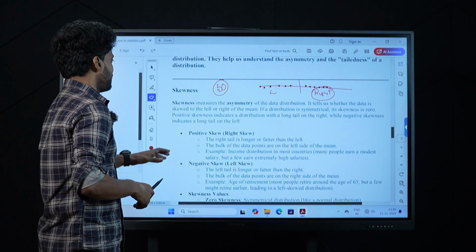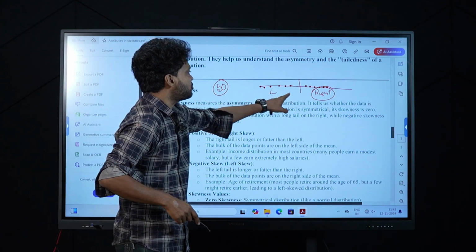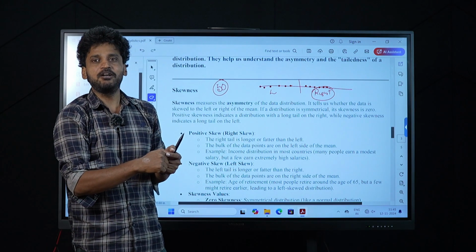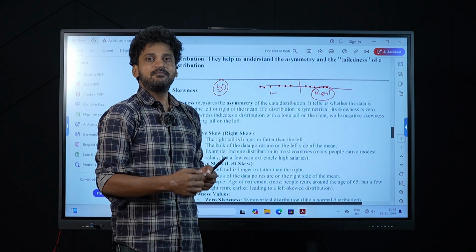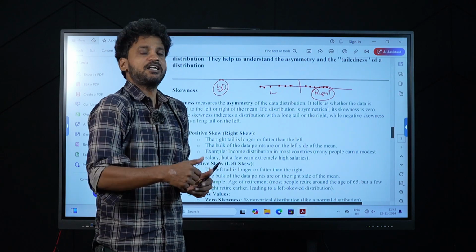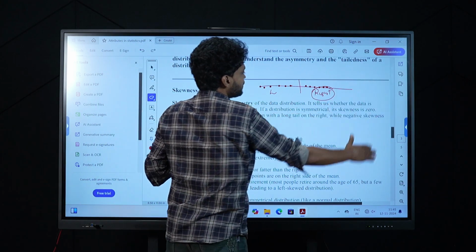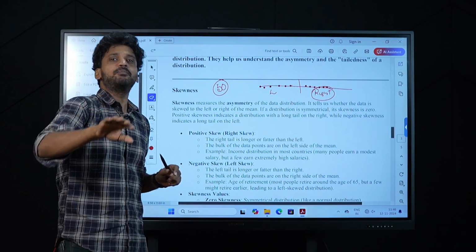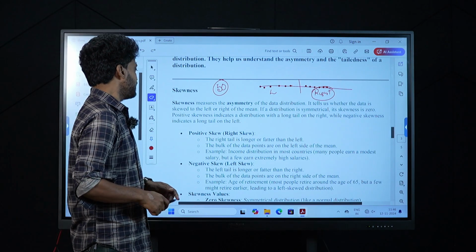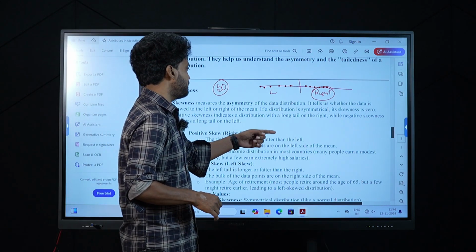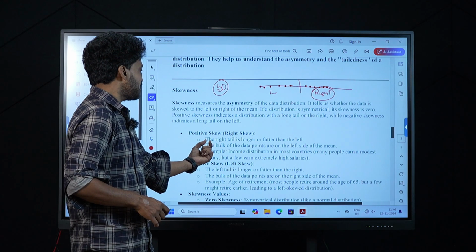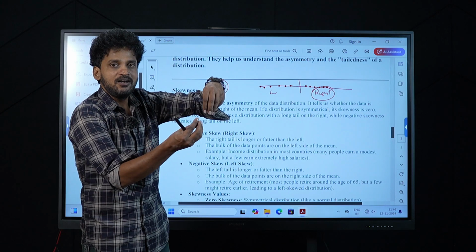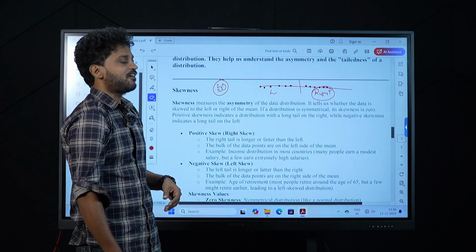So here, the mean actually is skewed towards the right. Only a few data points at the right, but those data points actually are contributing more towards the mean. The mean is being affected by a few data points which are spread on the right. But on the left side, there are more data points, and those are contributing a little to the mean. I hope you got the point. Example, income distribution in most countries: many people earn a modest income, but a few earn extremely high salaries. These high salaried people will pull this mean up. This is called right skew.